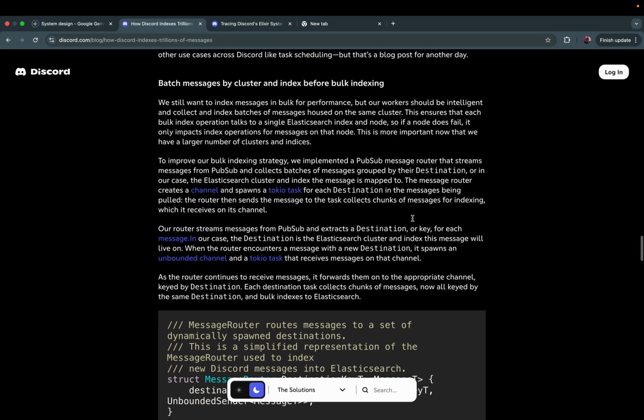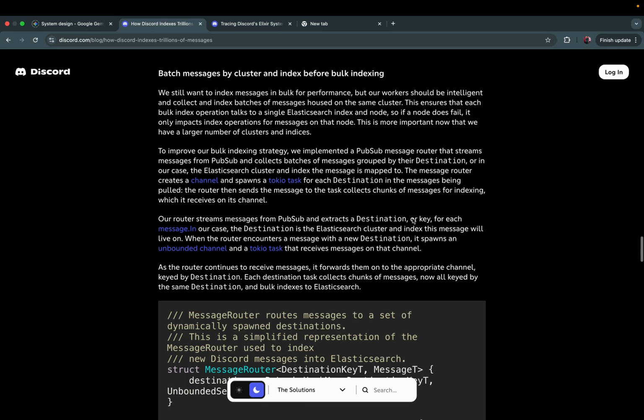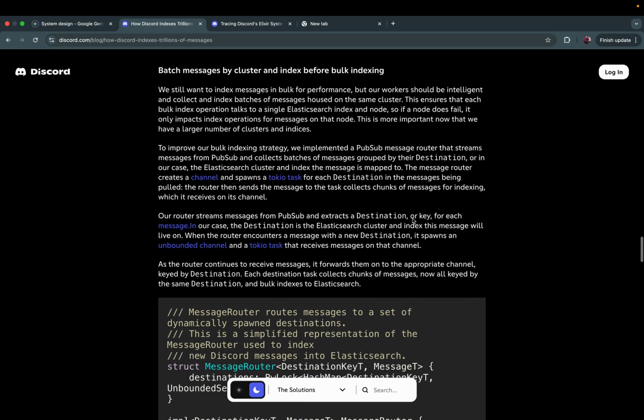Batch messages by cluster and index before bulk indexing. We still want to index messages in bulk for performance, but our workers should be intelligent and collect the batches of messages housed on the same cluster. This ensures that each bulk index operation talks to a single Elasticsearch index and node. So if a node does fail, it only impacts the index operations for messages on that node. This is more important now that we have a large number of clusters and indices.